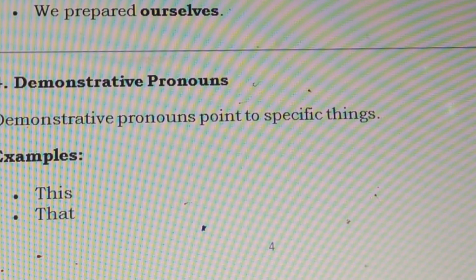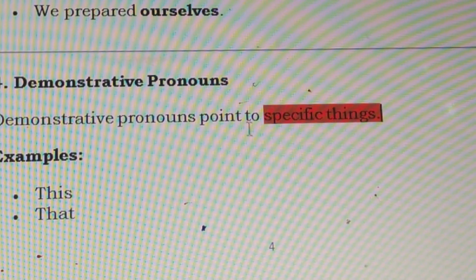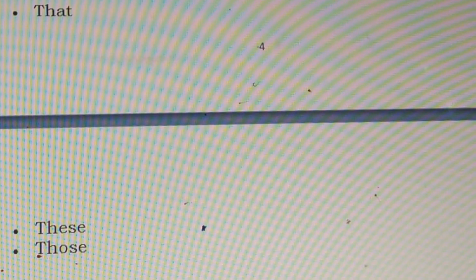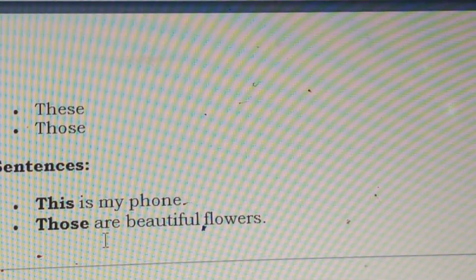Demonstrative pronouns point to specific things: this, that, these, those. By the way, this is something singular and near, that is singular and over there, these is the plural form of something near. Those are plural and far from us. This is my phone. Those are beautiful. This is called demonstrative pronouns.